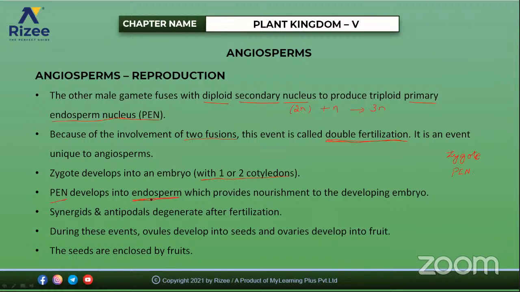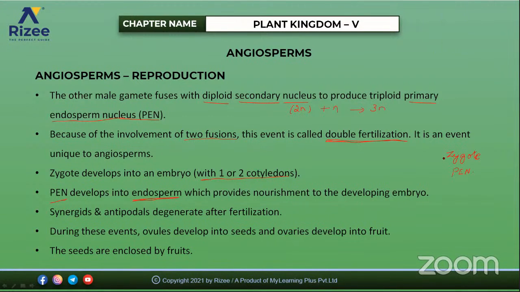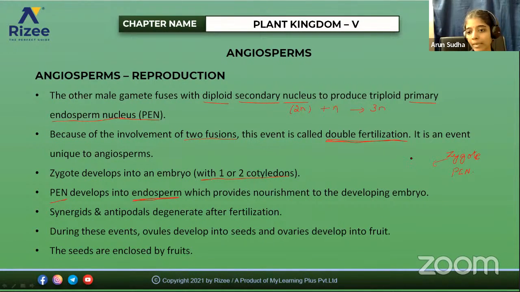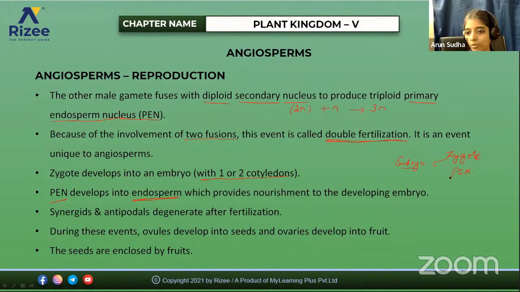What is the role of this endosperm? It provides nourishment to the developing embryo. This zygote will develop into an embryo. So the process is syngamy, the formation of the zygote, which develops into an embryo. And this PEN develops into an endosperm, which provides nourishment to the developing embryo.